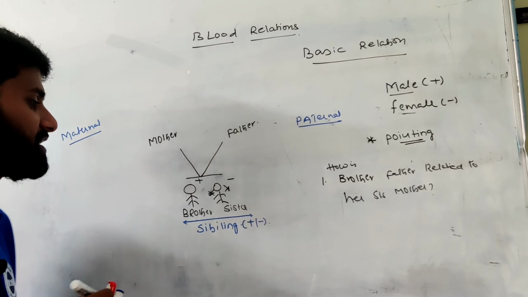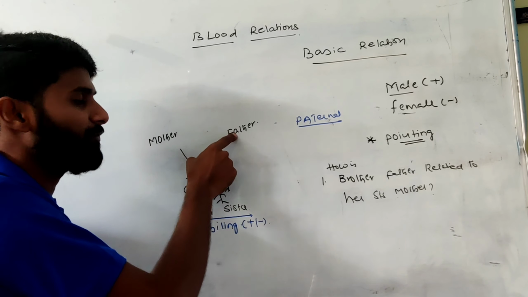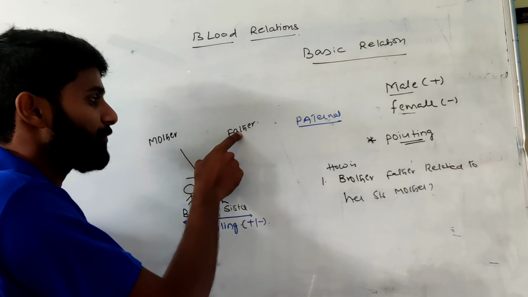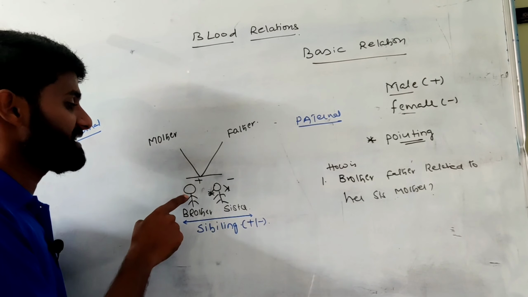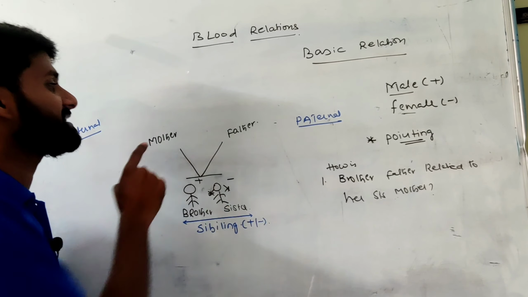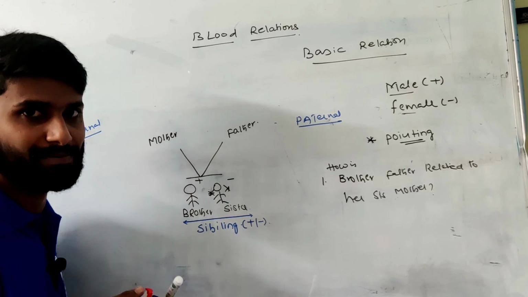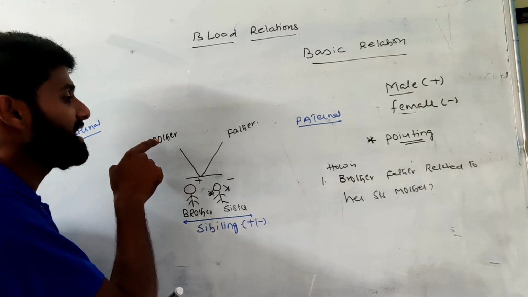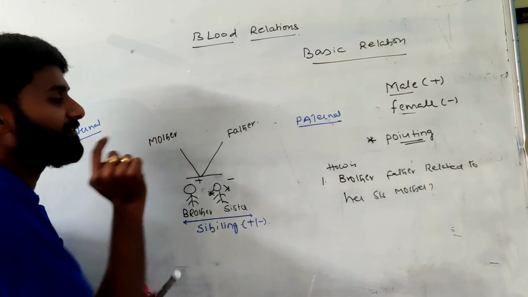The brother has a father, and the father related to the sister is also father. But my question is the brother's father related to the sister's mother. The brother's father related to the sister's mother is called husband. Similarly, the mother related to the father is called wife. So it is a husband and wife relation.